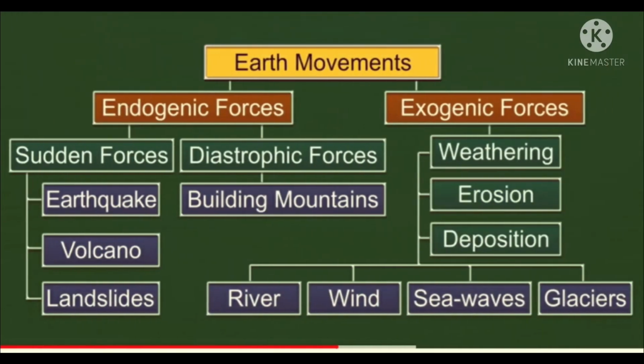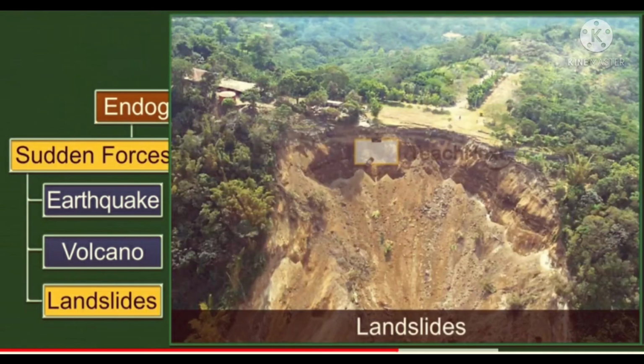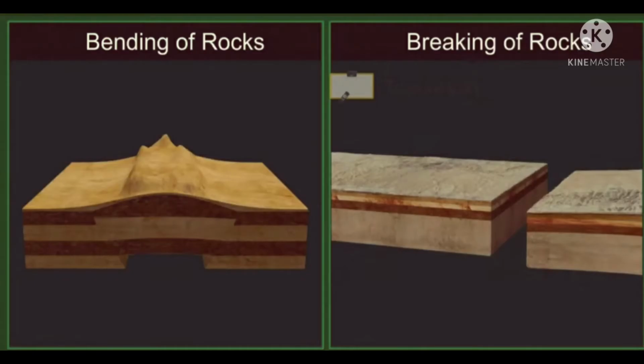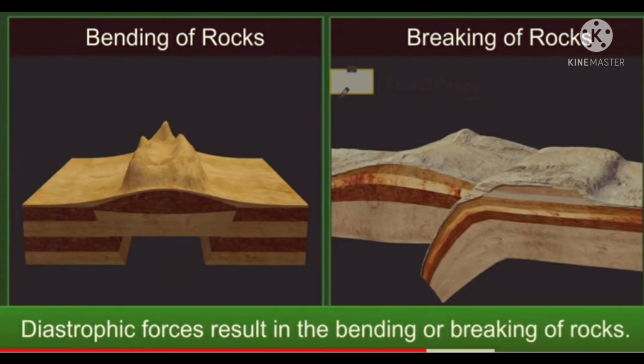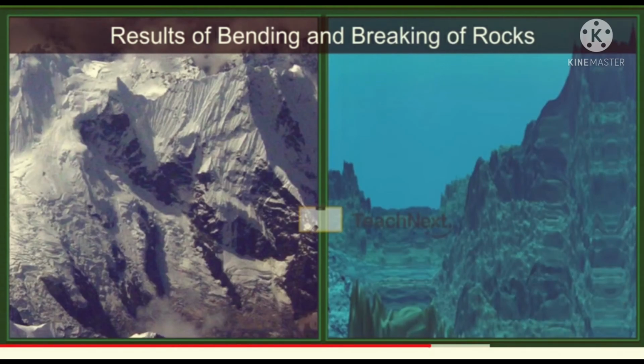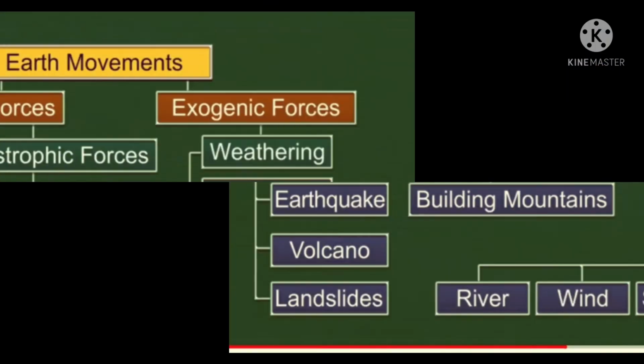So that was the endogenic forces, and the other forces are exogenic forces. Genic means the origin. If the force has been generated from inside the earth, these are endogenic forces, while if the force or the disturbance has been caused on the surface of the earth, it is called exogenic forces. Some forces are sudden while some are diastrophic.